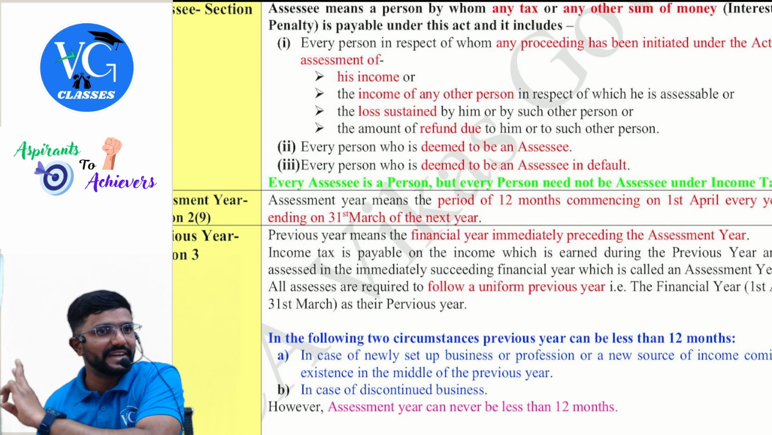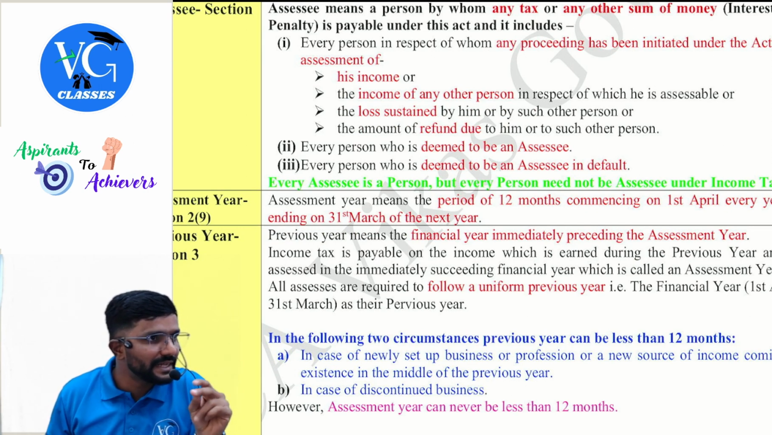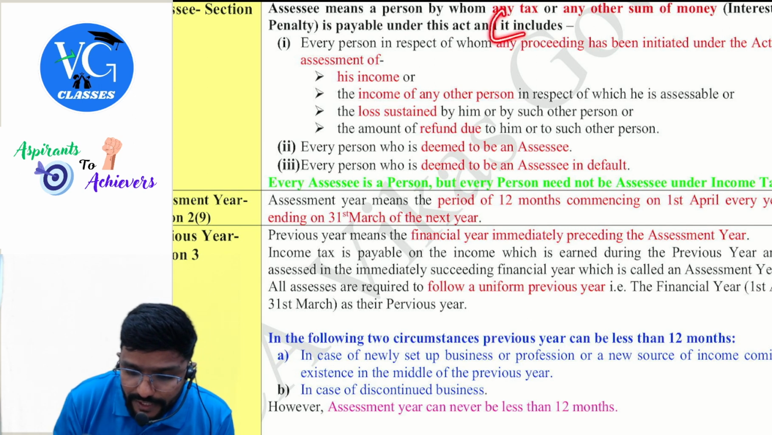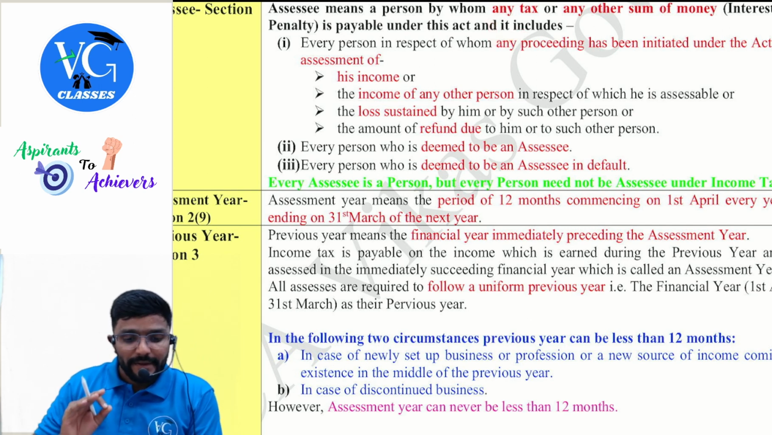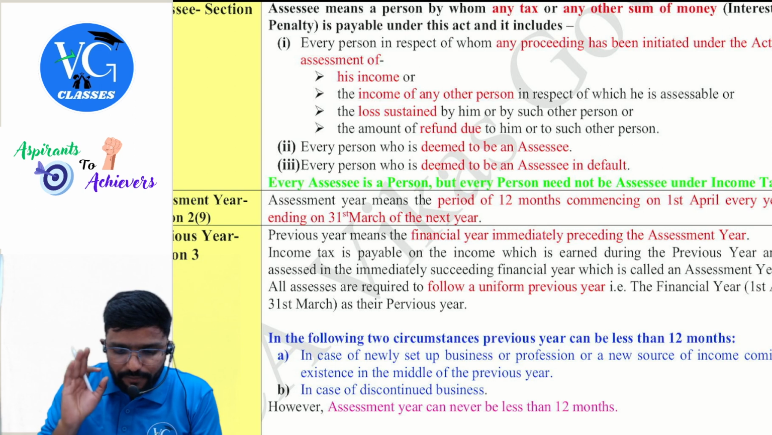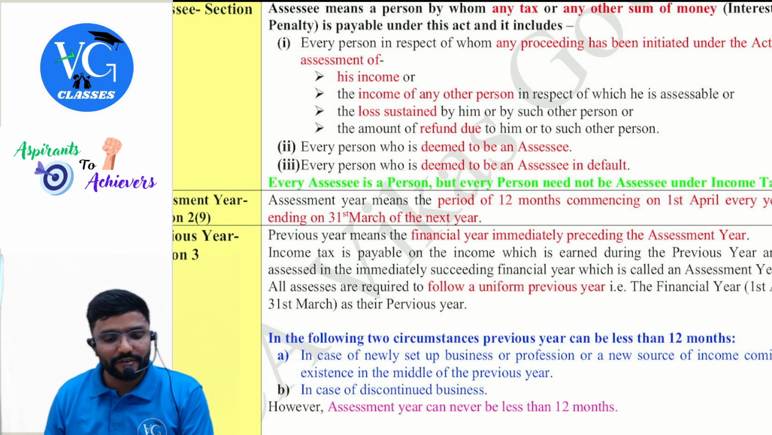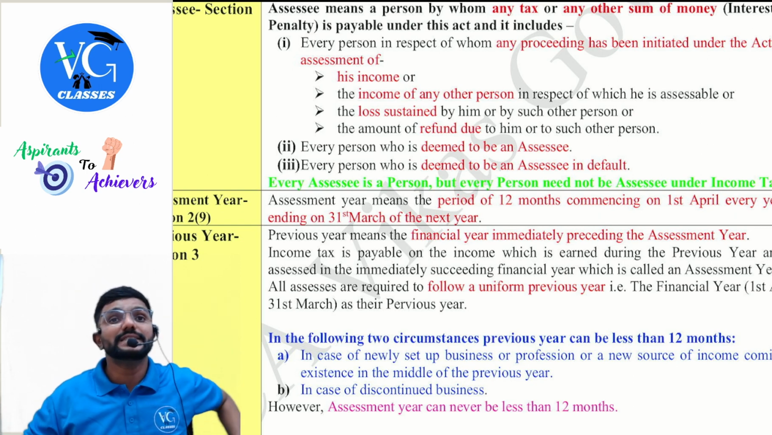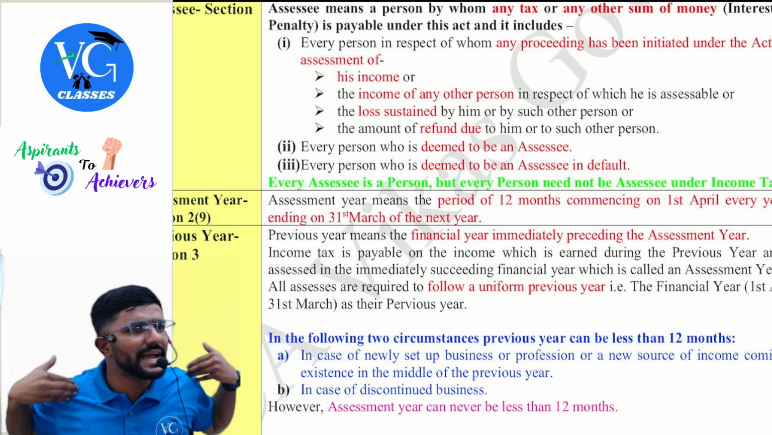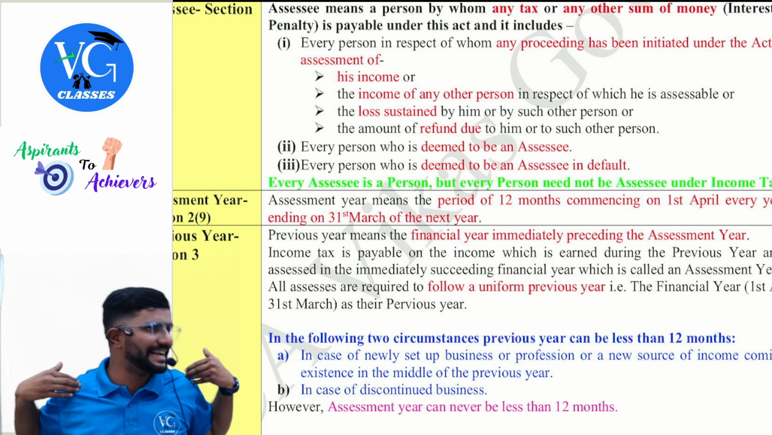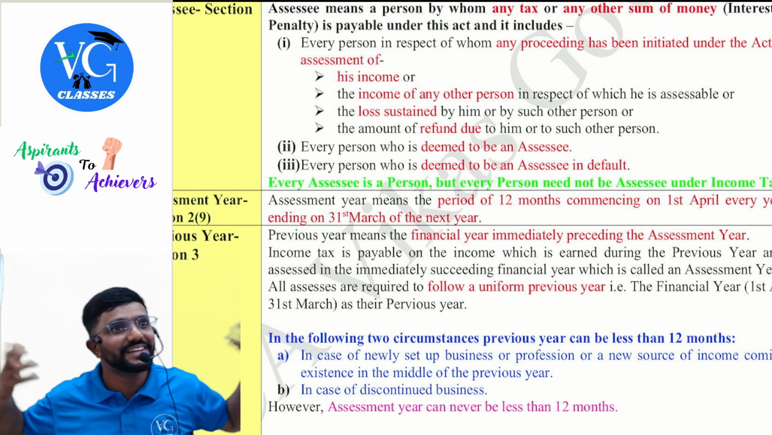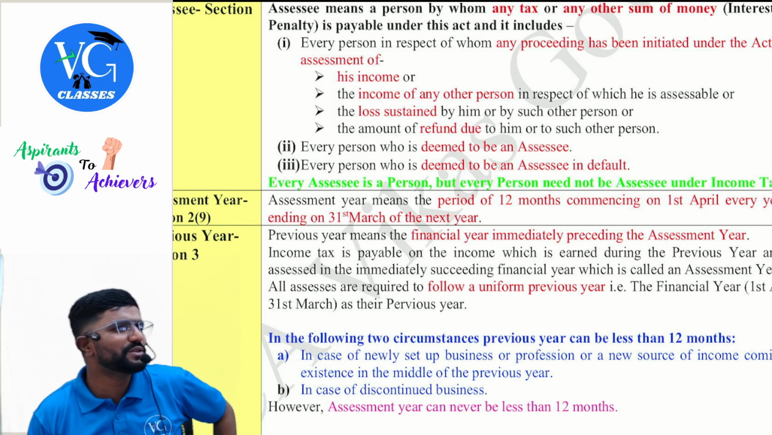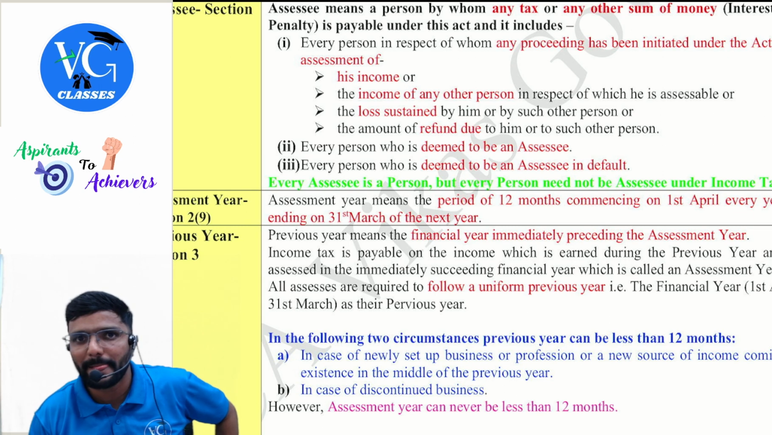Okay, that is done with: any tax you pay under the Income Tax Act, or any other sum of money. It also includes, next part: every person in respect of whom any proceedings have been initiated under the act for the assessment of, meaning the department has started any action against me. Guys, income tax is purely self-assessment. I have to calculate my own income and pay my own tax. If I don't do it, then the department will pitch in. The assessing officer will send a notice and do the computation and assessment on my behalf.